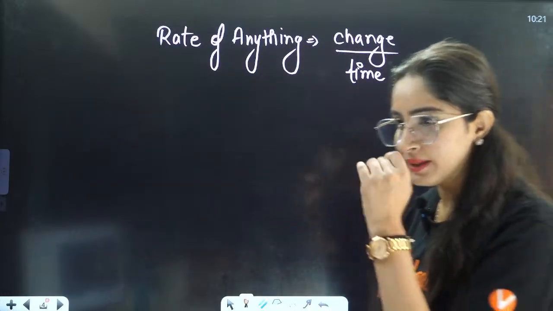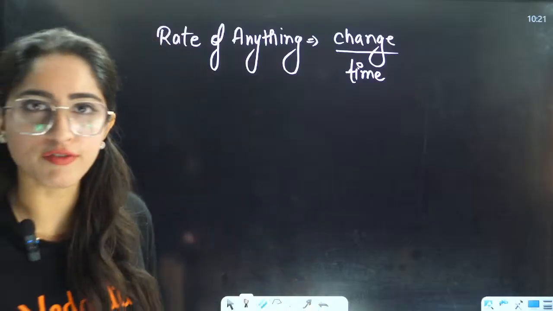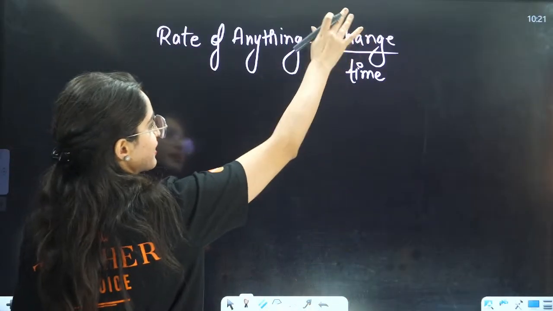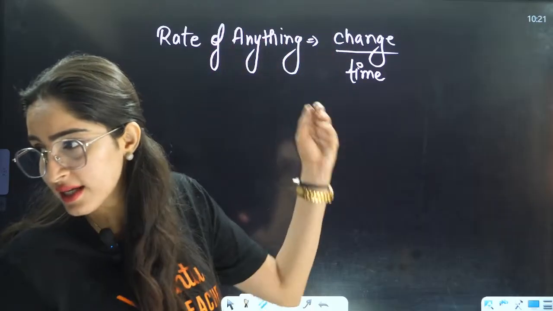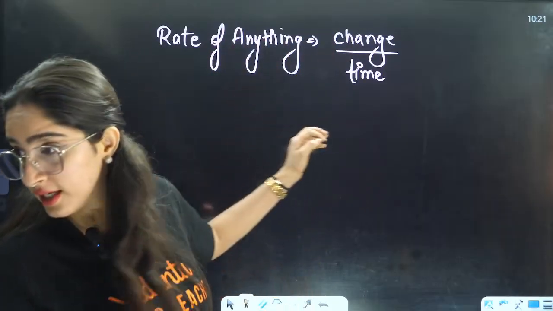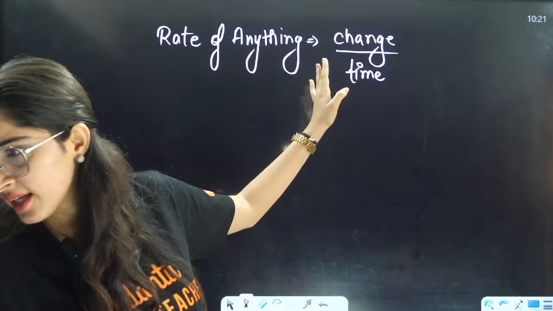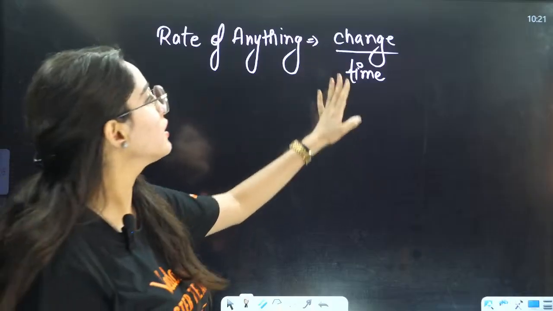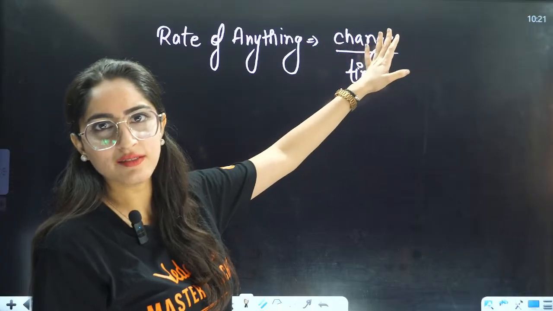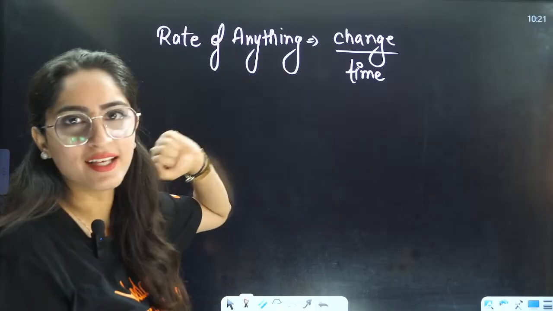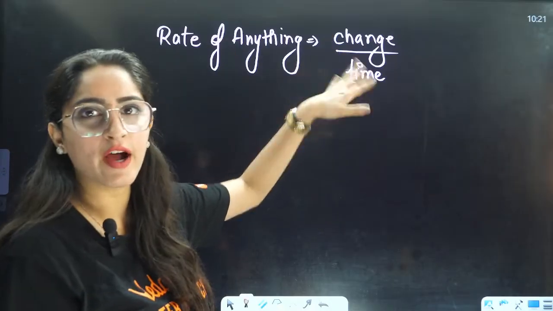Right? For example, if I talk about rate of speed, what is rate of speed? Rate of speed is change in speed divided by time. What is the rate of likita? Likita needs likita, right? So that is change in likita divided by time. Okay, what is rate of rati? Rati is change in rati divided by time.